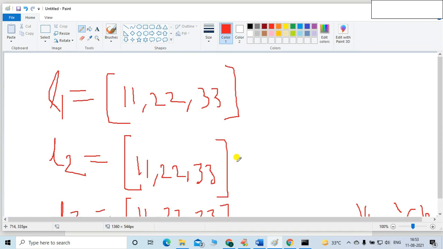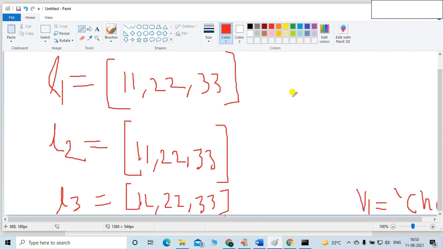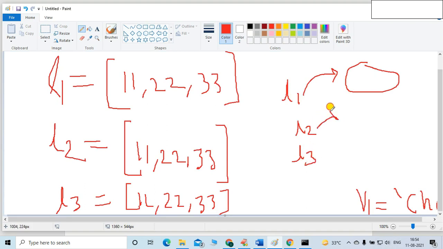Now let me check whether we can reuse the list. Means, is it possible that these list objects L1, L2 and L3 are addressed independently, or are they pointing towards the same object? Let me check whether it is pointing towards the same object or a different object. That is called the reusability concept.